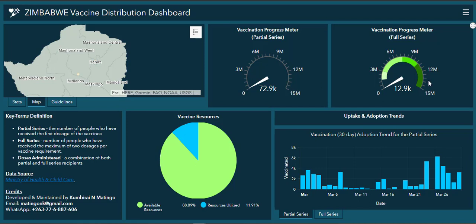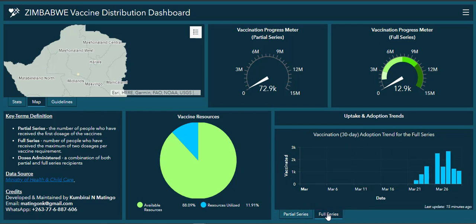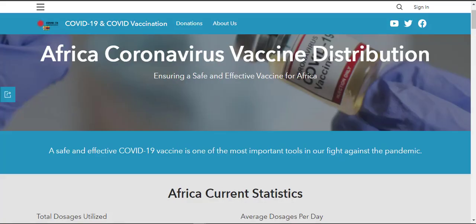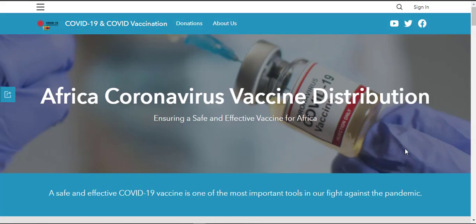This basically provides detailed information for all the decision makers and for the community to understand this virus well. And here we have vaccinations within the 30 days period and the trends. And here we have the full series, just like this gauge again. Then here we have the resource utilization for COVID-19. So let me just go back to this platform, and then I navigate to donations.